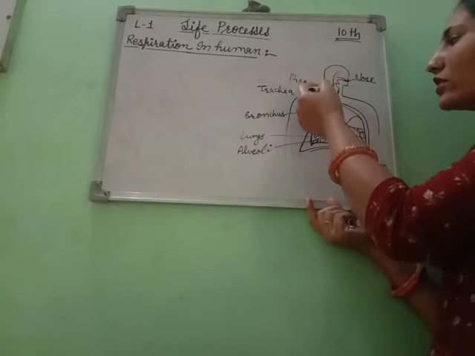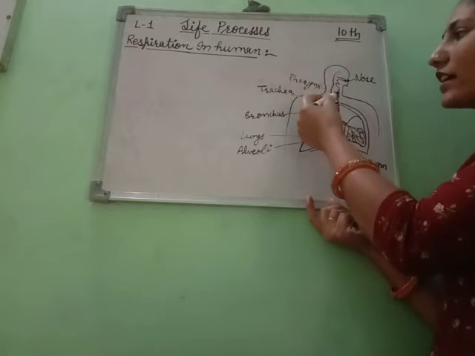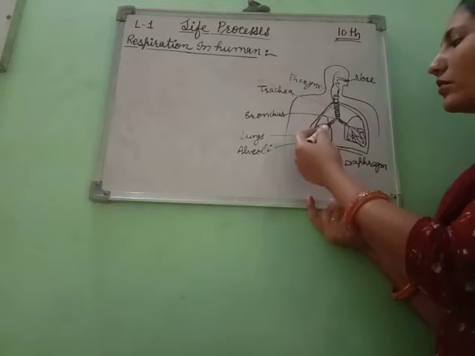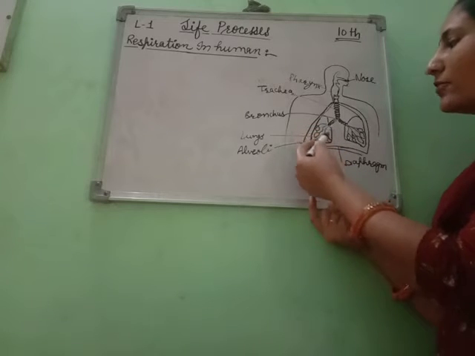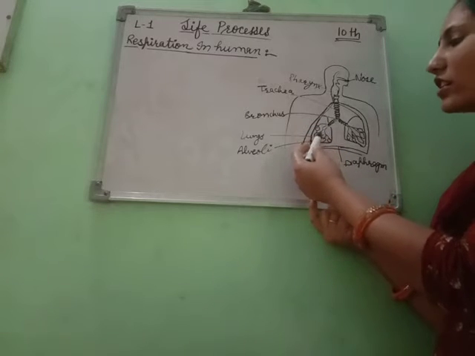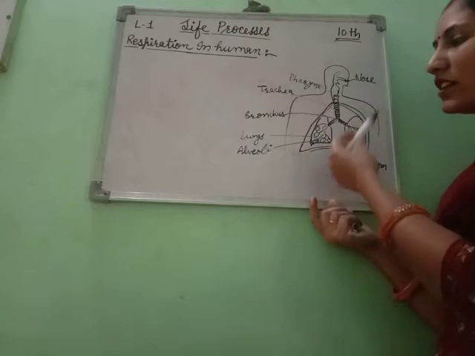After that, the air passes through the pharynx, trachea, bronchus, etc. At last, oxygen-rich air enters our lungs.